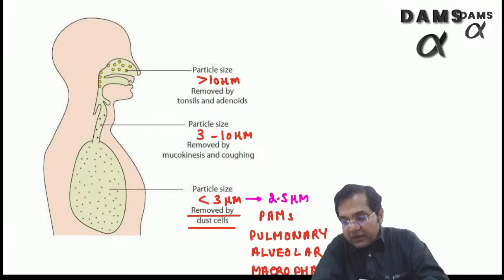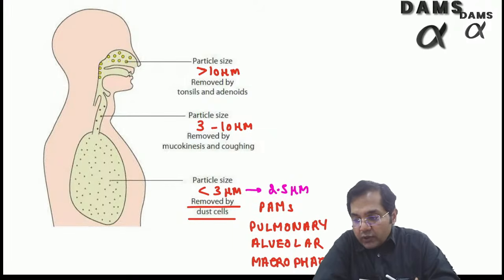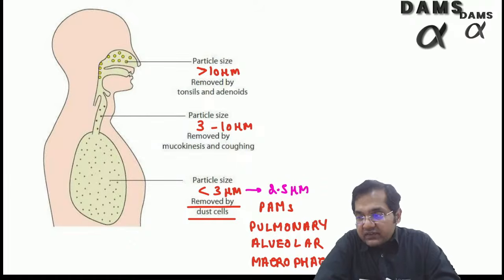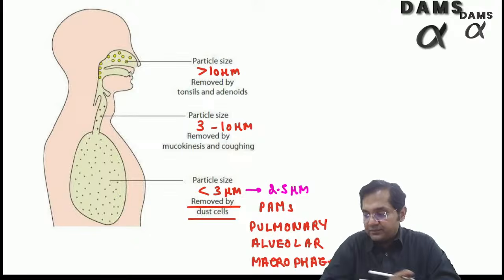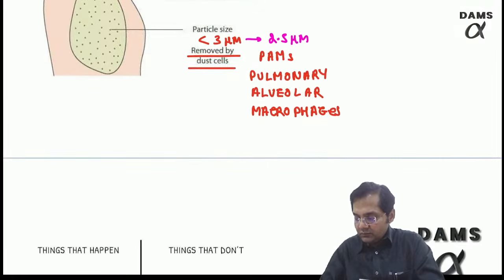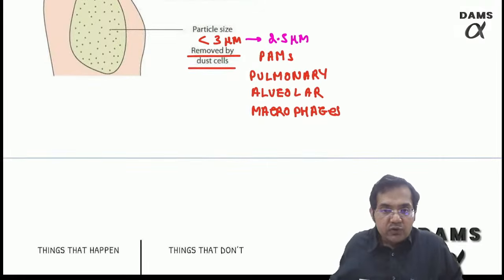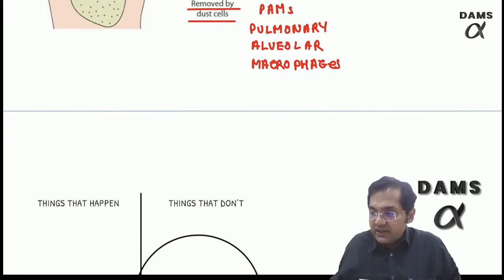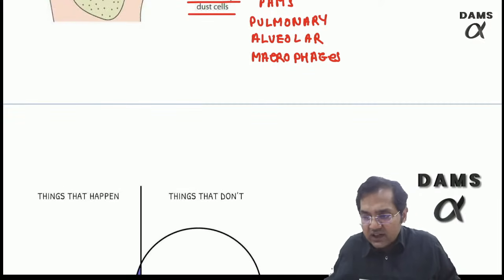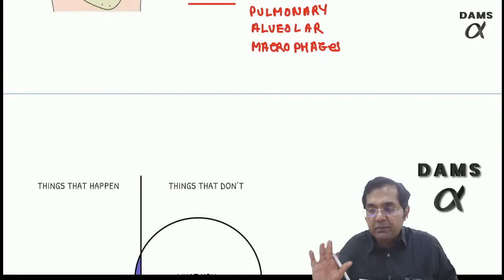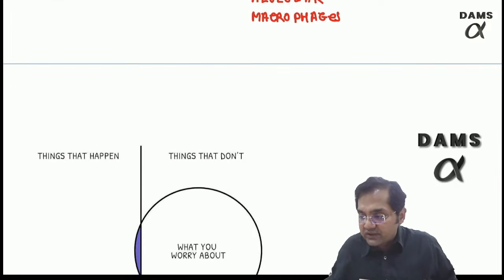Yes, Harshit, I'm agreeing with you. But according to what I could gather, the best answer is removal by the dust cells, which are PAMs, pulmonary alveolar macrophages, especially for the particle size 2.5 and less. So this brings us to the end of the discussion. The answer has to be alveoli, Harshit. The answer cannot be anything else. And they are removed by PAMs, which are pulmonary alveolar macrophages, right?